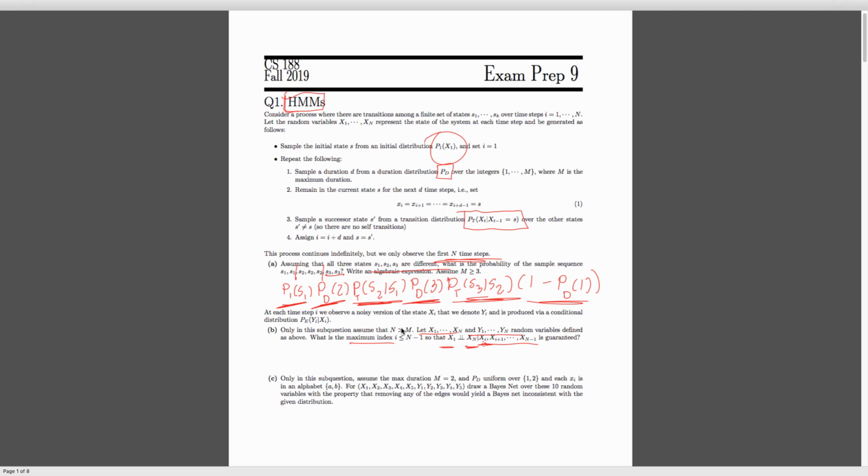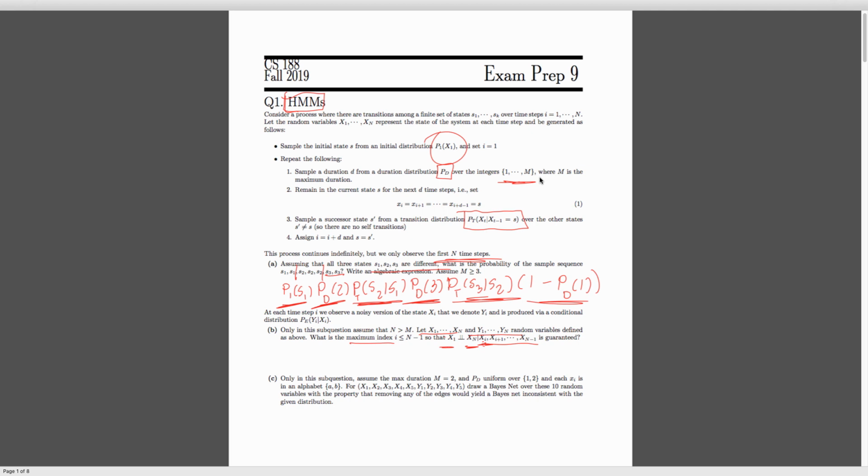If we don't know these pieces of information, we could be in this state for an arbitrary amount of time, and we have no way of really figuring out whether we've transitioned or not, or other things. So we're given in the problem that there is some m. And this m here is the max amount of time we could actually spend in this state. So if we observe at least m time steps, that means we must observe at least 1 transition.